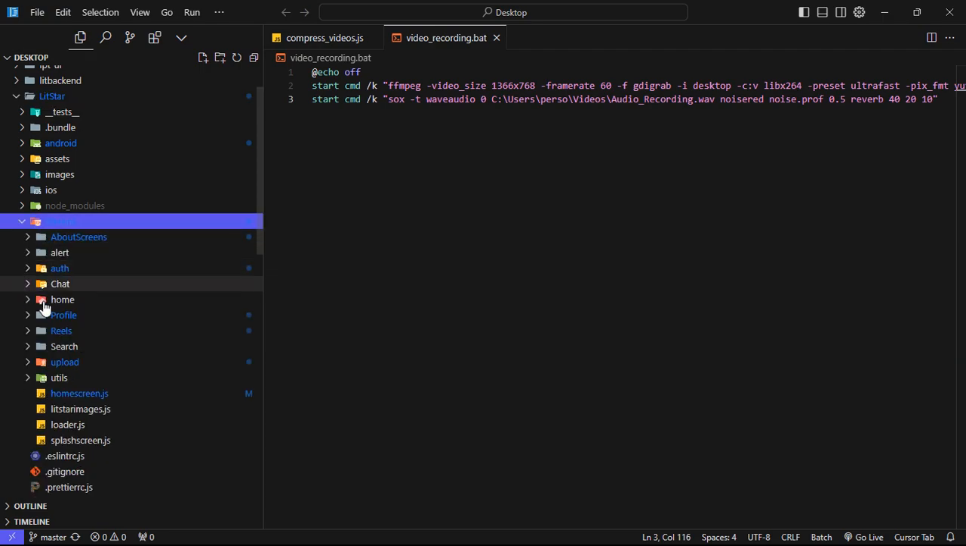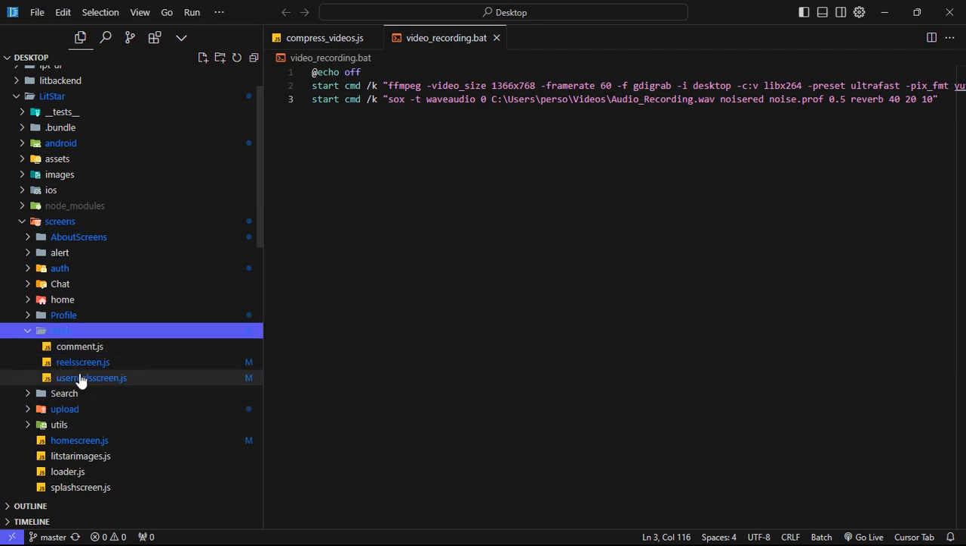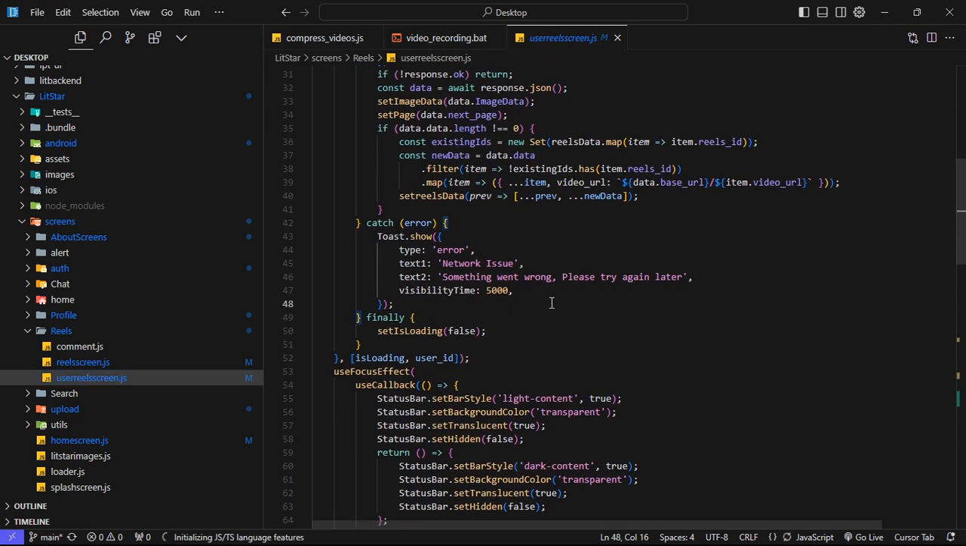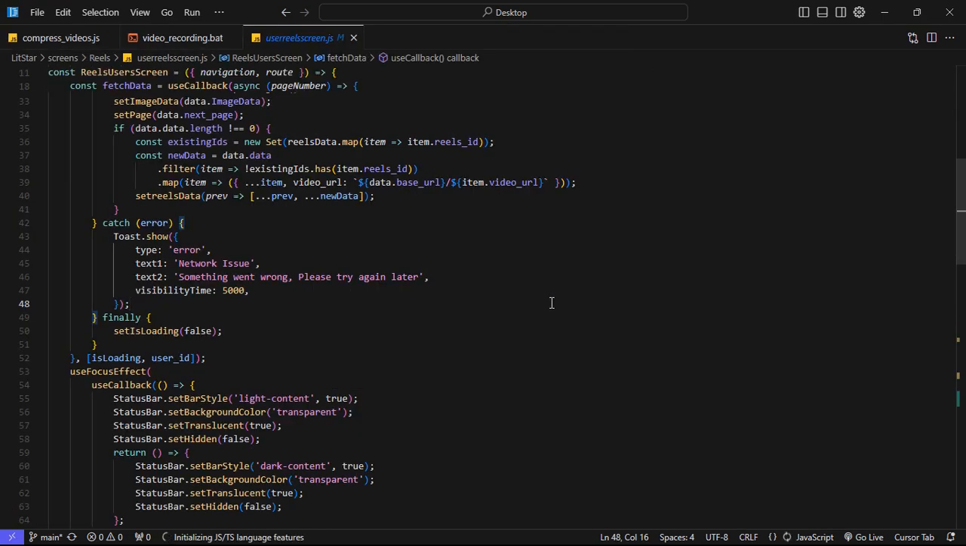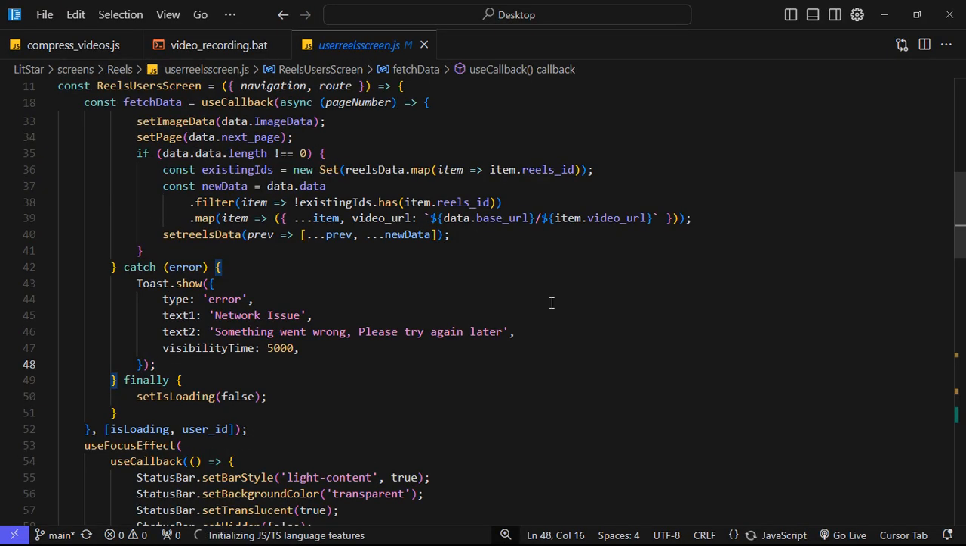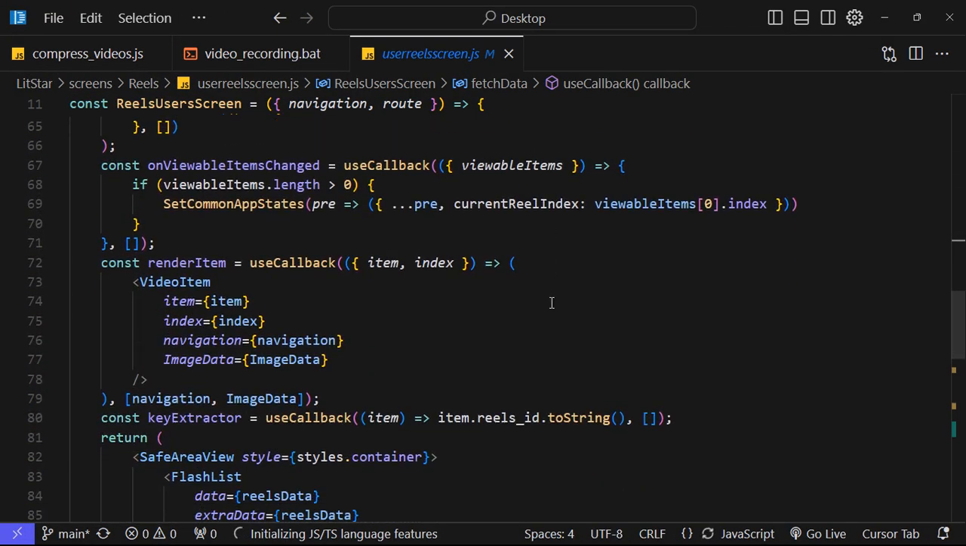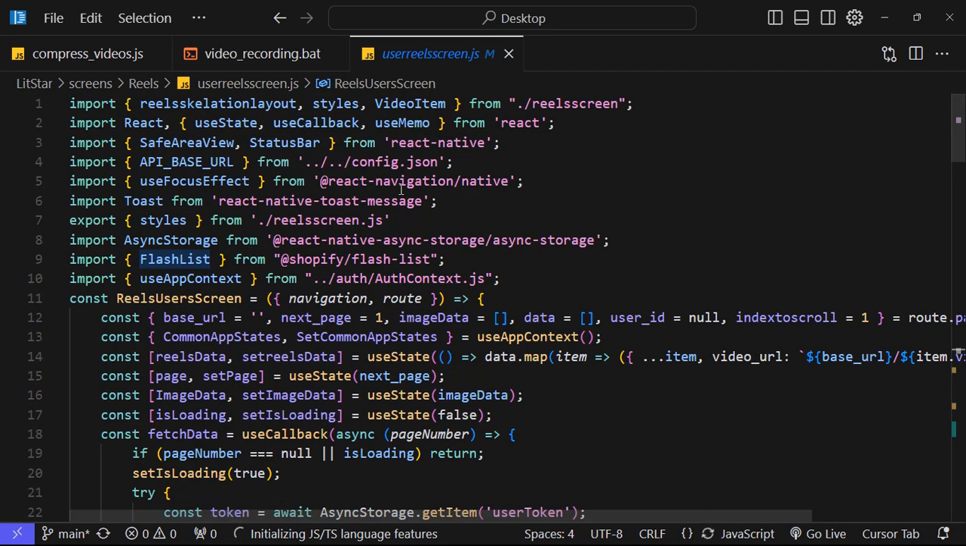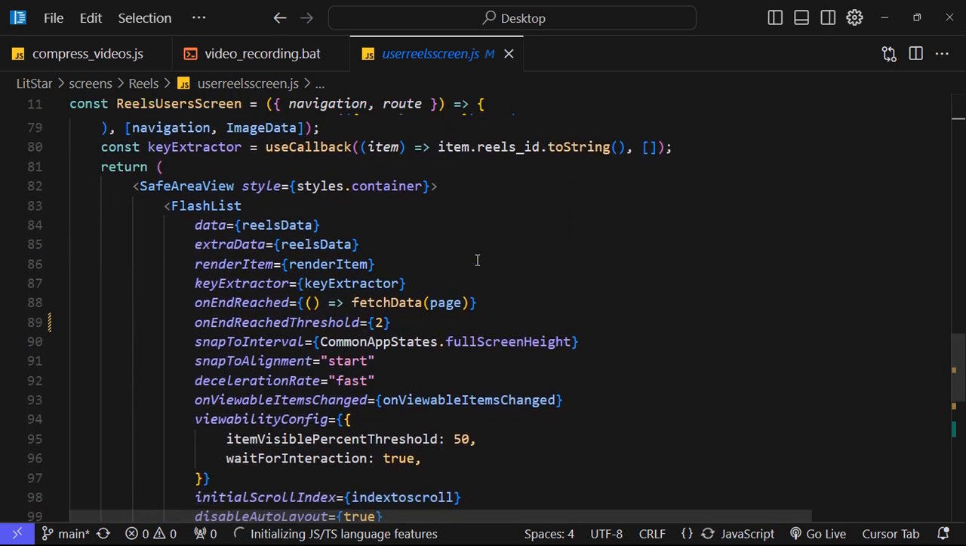I will show you the code, how you can exactly implement the FlashList, and I will explain what the things are and what are not needed. Let me zoom in a little bit. Okay, so this is the FlashList. We need to import this from @shopify/flash-list, and we need to use it somehow like this.